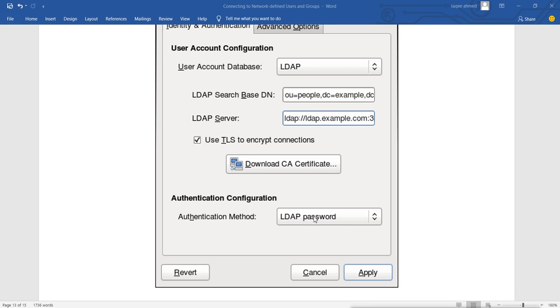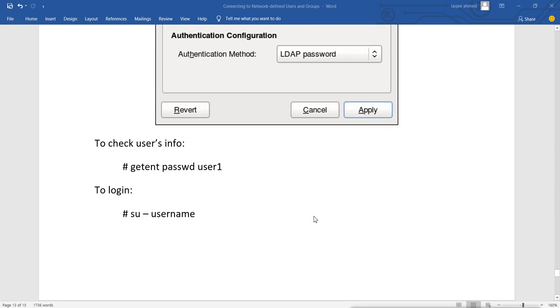Then after configuring the client, if you want to see the client user information, then you can use this command to check: getent passwd and the username. And if your client is properly configured and the server is properly configured, then you will see the user information about this user. When it shows the information, that means your client and server are properly configured, then you can log in with your user account, and you can log into the server.